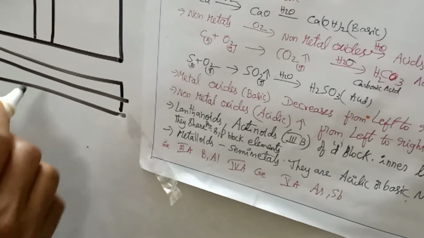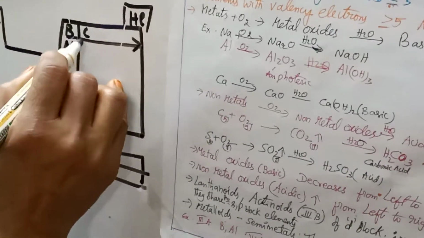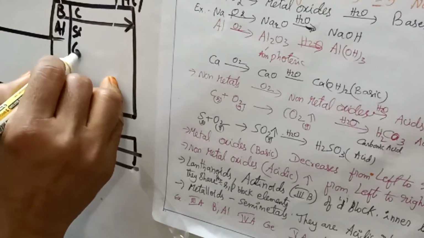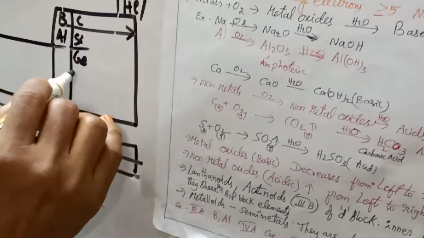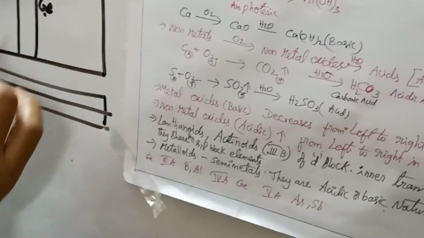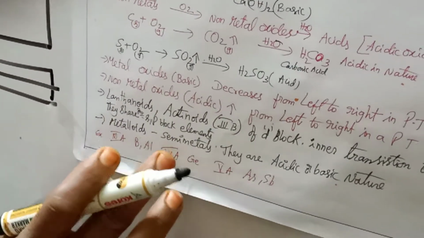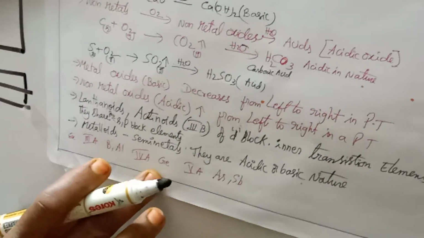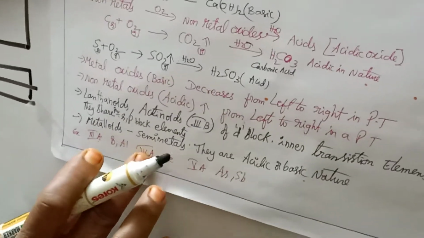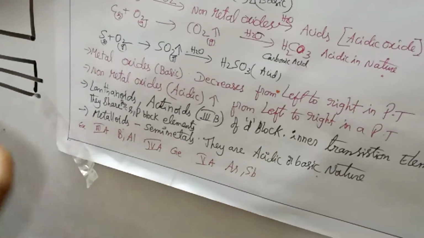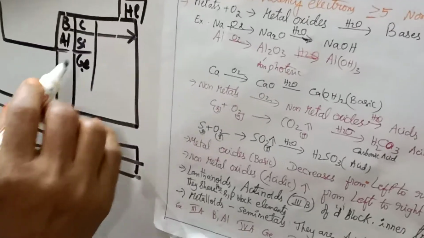And fourth A group, carbon, silicon, germanium. This germanium also shows metallic nature and basic nature, or basic nature and acidic nature, both.